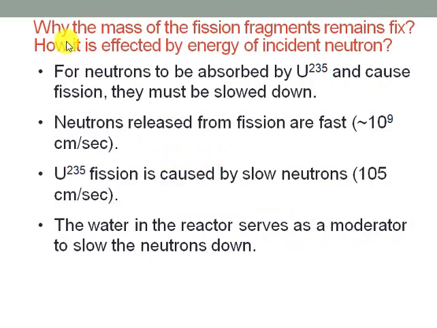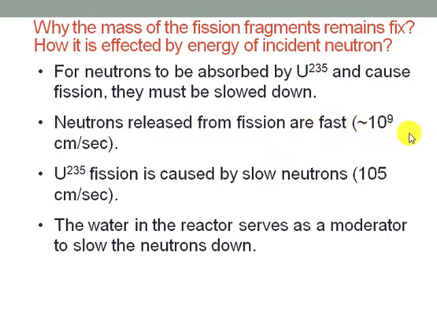Next I will discuss why the mass of the fission fragment remains fixed and how it is affected by the energy of the incident neutrons. As we know, for neutrons to be absorbed by uranium-235 and cause fission, they must be slowed down. Neutrons released from the fissions are fast neutrons.